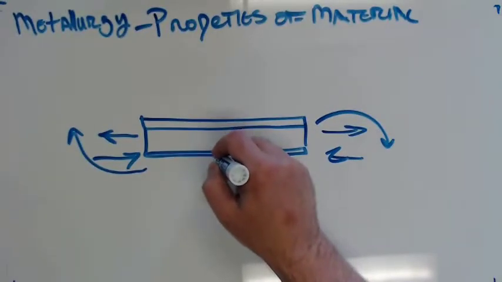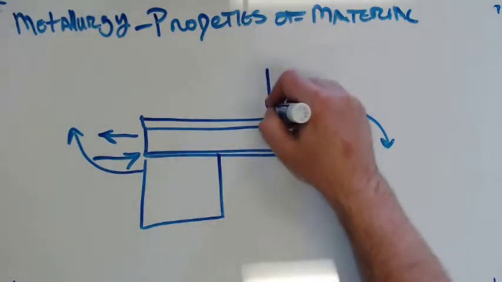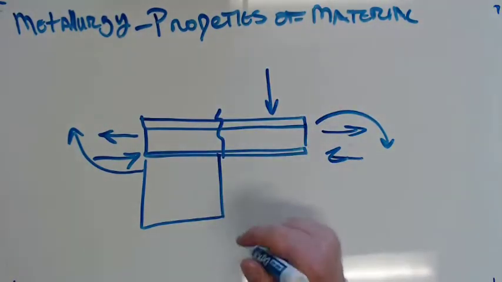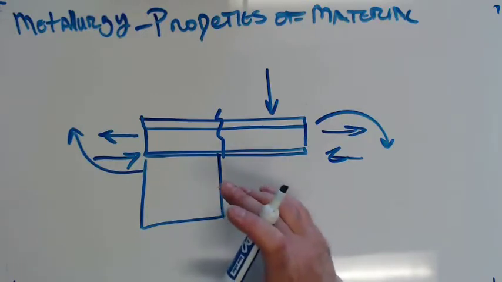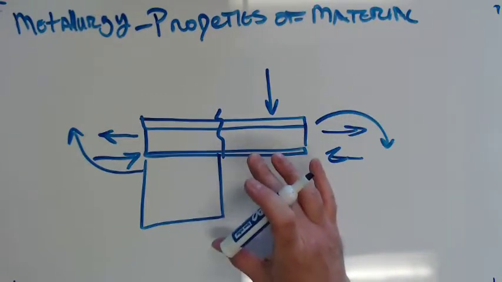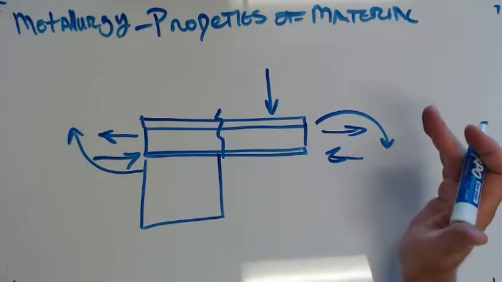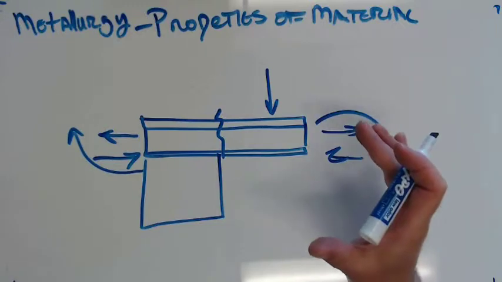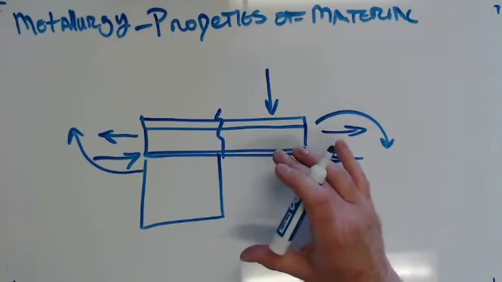Let's say I weld it here and I put a lot of stress here. I'm trying to shear it at that point. That's shear strength. A lot of materials are good at a couple of these things. Most stuff isn't good at all of them. If something is really strong in tensile, so really good at pulling, it might not be so good in compression, or it might not be so good in shear or torsional strength. So we have to think about that and find what is going to work for us for the application.